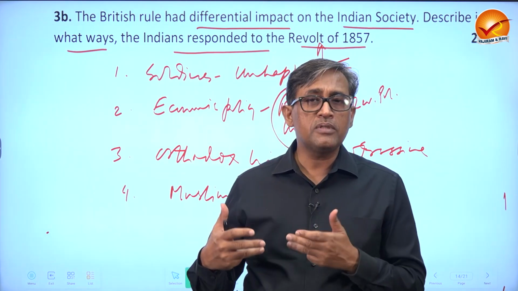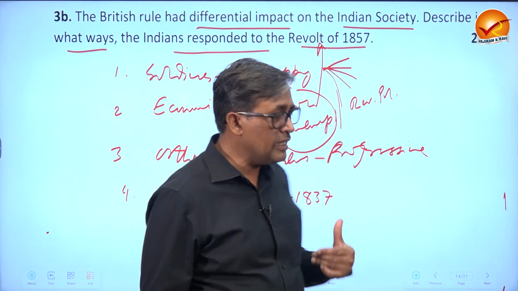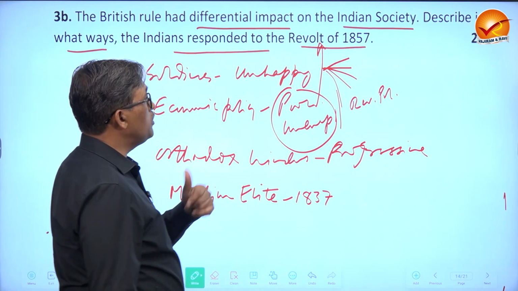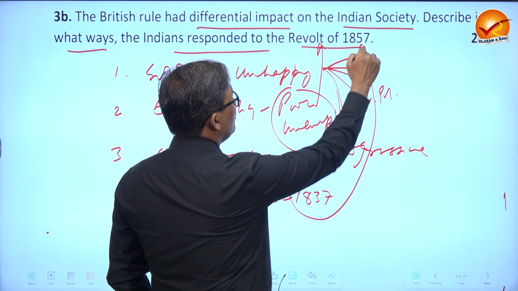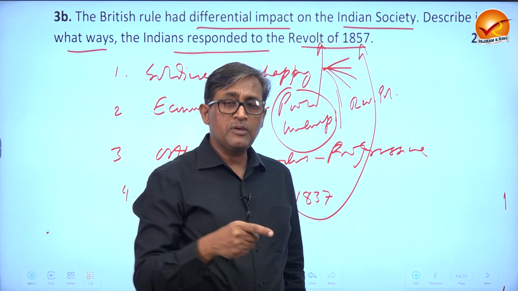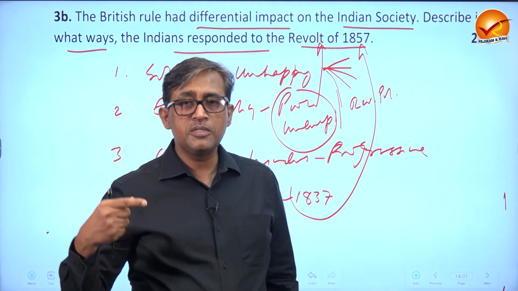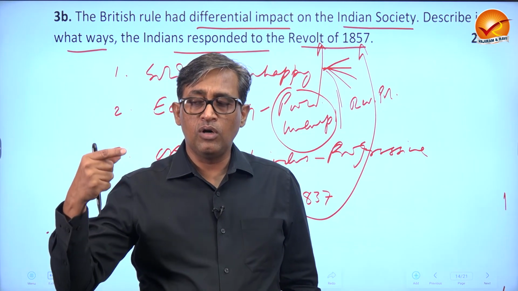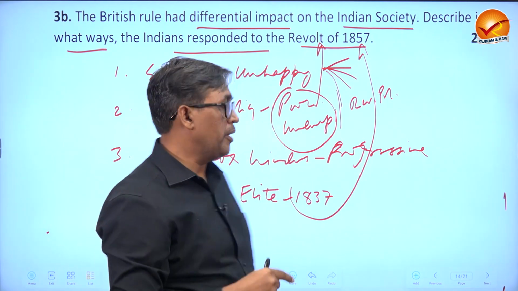Now, the Muslim elite were slow in learning English, and they also joined this revolt when it started, thinking that we may get our lost position, lost power, and lost glory.